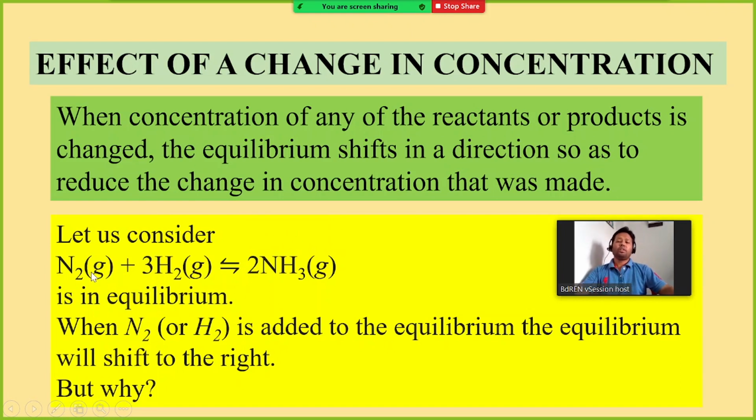That means more forward reaction will happen, so the equilibrium will shift to the right. If we increase the concentration of nitrogen, it will react with more hydrogen to form more ammonia. That means more products are formed, therefore the equilibrium will be shifted towards the right.